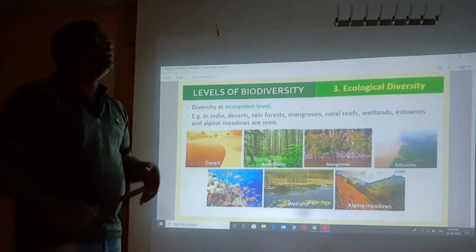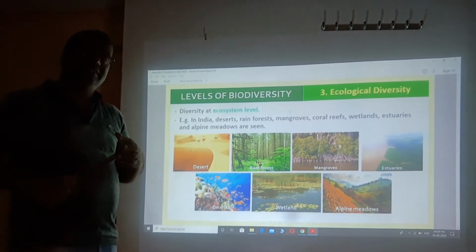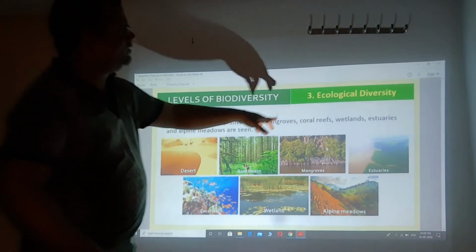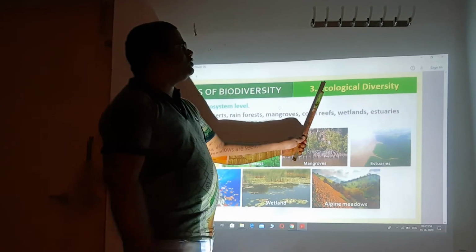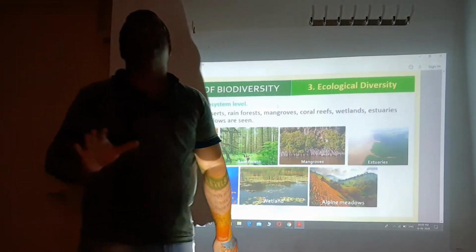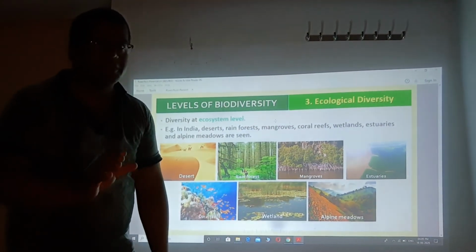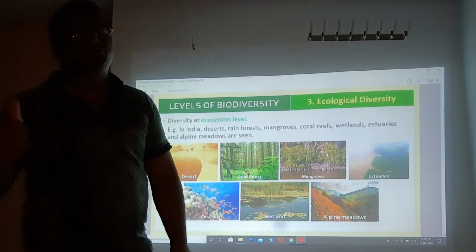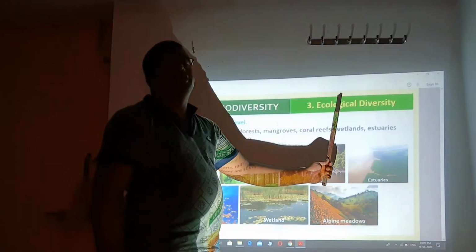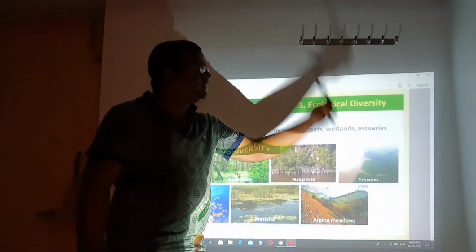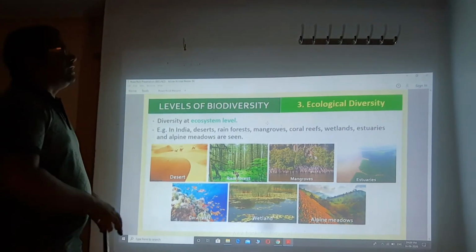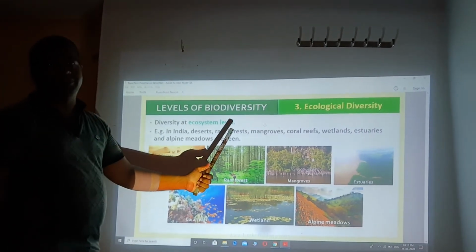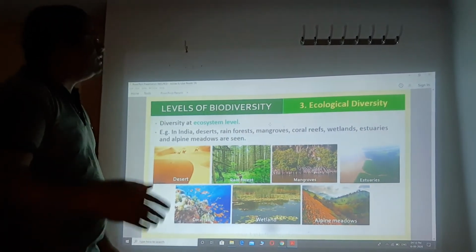Now the third type of biodiversity, that is, ecological diversity. The meaning of ecology itself tells place, habitat: where on this earth's surface we are going to find different types of ecology, different types of habitat, different types of places where biotic and abiotic factors are present. Only then is it considered an ecological factor, and the diversity in it is known as ecological diversity, which is also considered diversity at the ecosystem level.